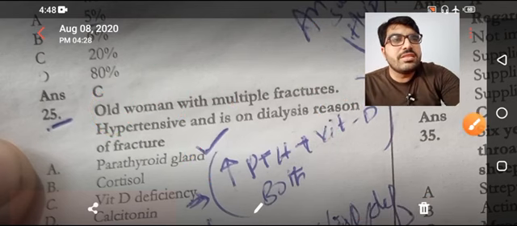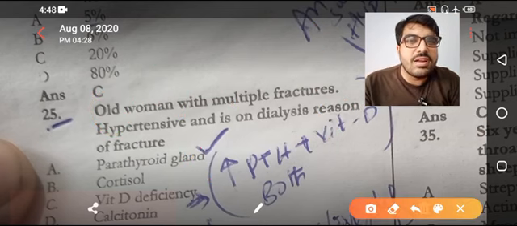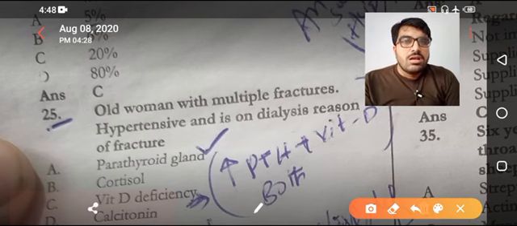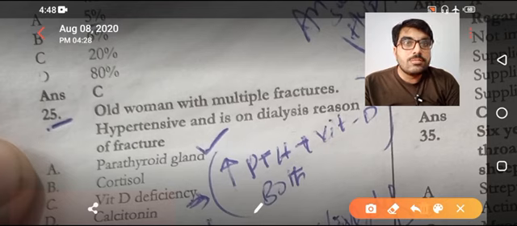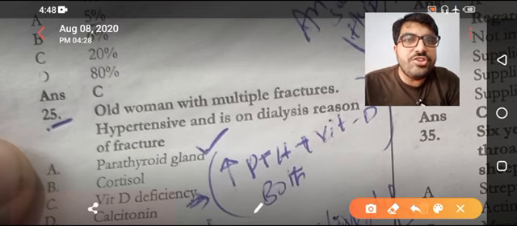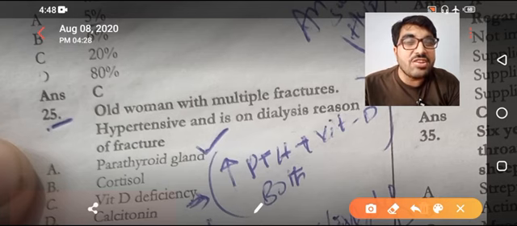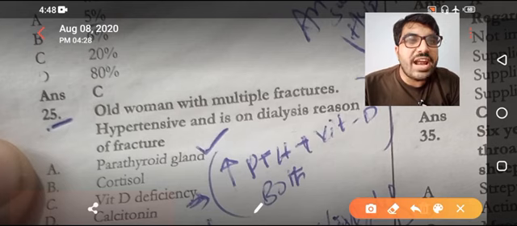And there are other MCQs regarding this, that is hypocalcemia, the secondary hyperparathyroidism in CKD. Secondary hyperparathyroidism in CKD, what is the right answer?